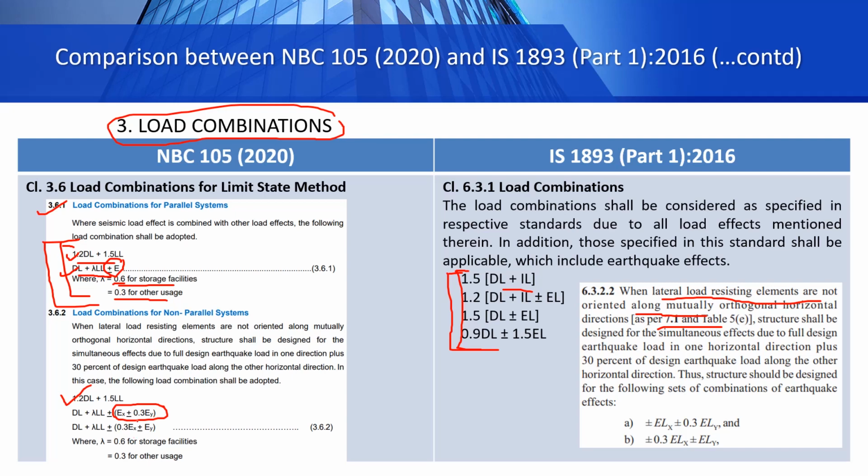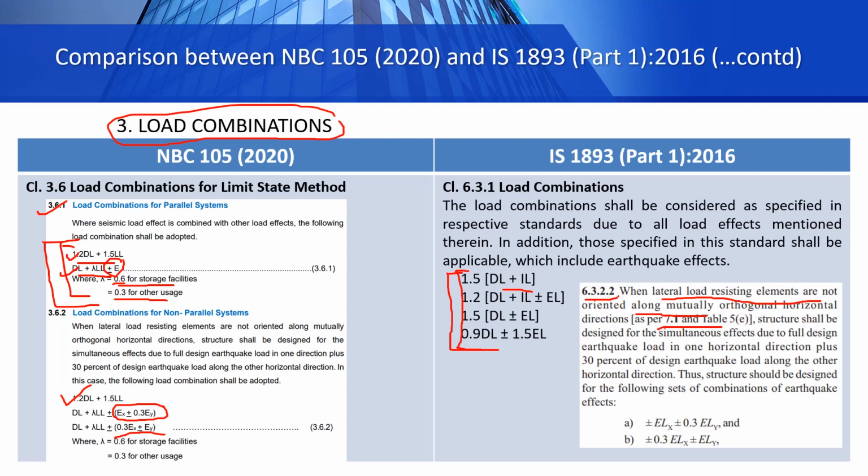And when we are designing for earthquake load in Y direction, similarly we will do 30% of earthquake load in X direction, EX, plus minus full earthquake load in Y direction, that is EY. So this is the difference here. Similar is the case in case of Indian code also.